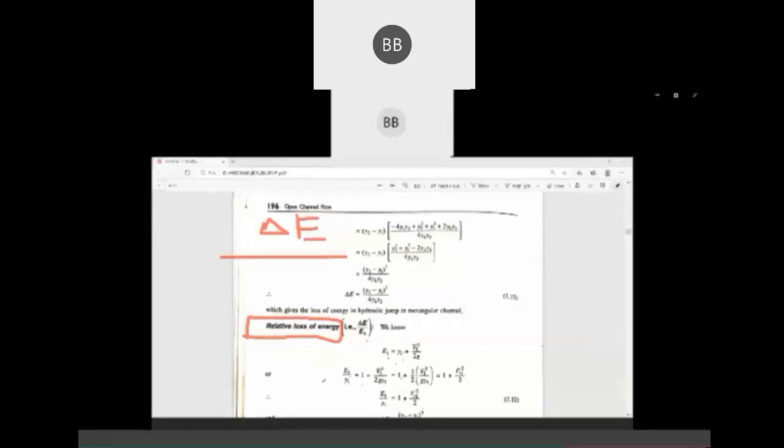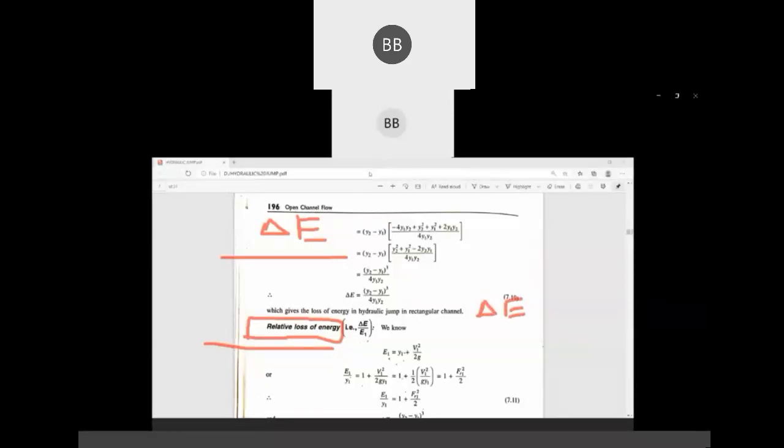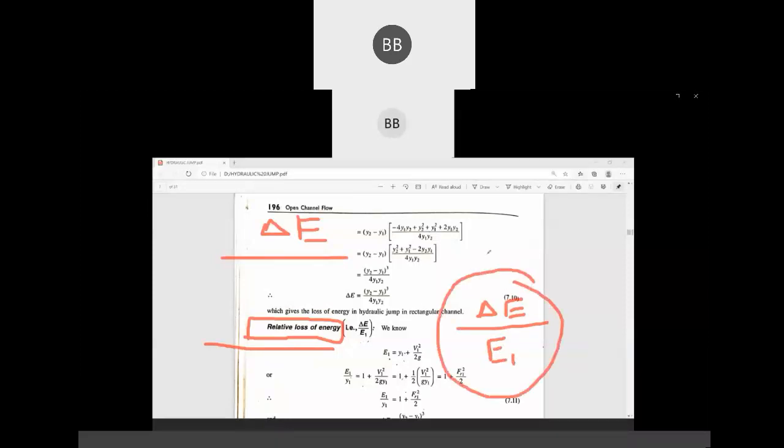So we move on to the next topic now. Next topic is relative loss of energy. In the previous topic, we have discussed loss of energy during hydraulic jump. So here, the next topic is relative loss of energy. That loss of energy, if you divide it by specific energy before the jump, is called the relative loss of energy.